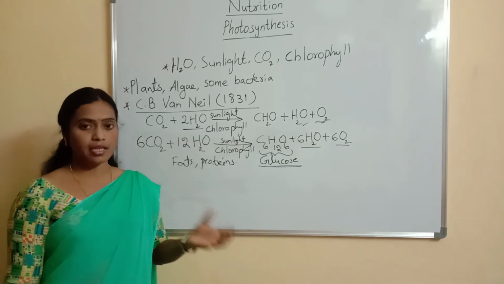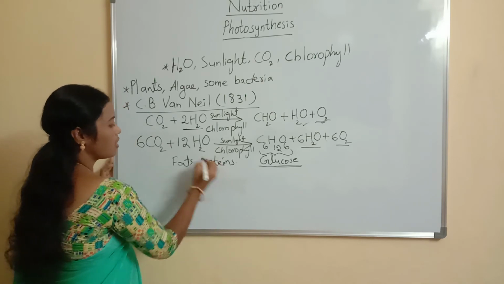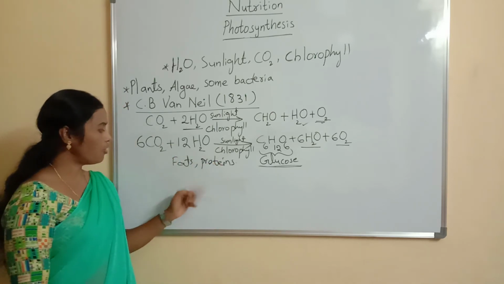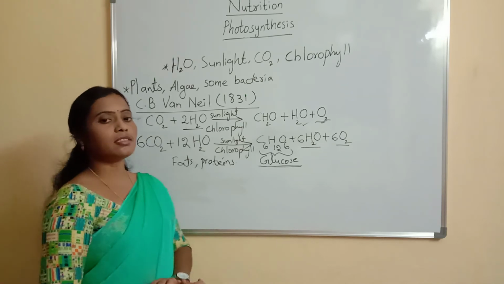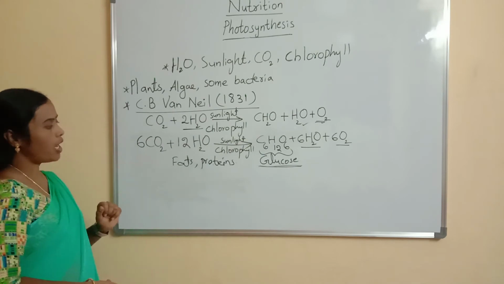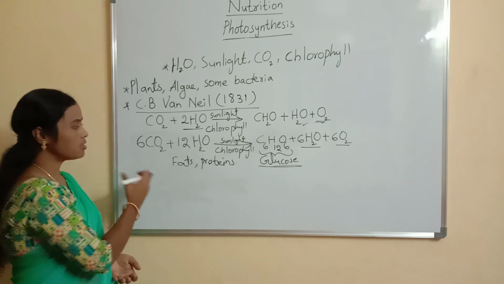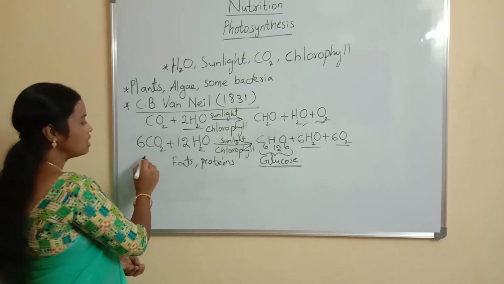For example, all the pulses are rich in proteins. Then all oil seeds have fats. So plants also prepare fats and proteins. So this is the balanced and modified equation of photosynthesis. Children, what is the balanced and modified equation of photosynthesis?